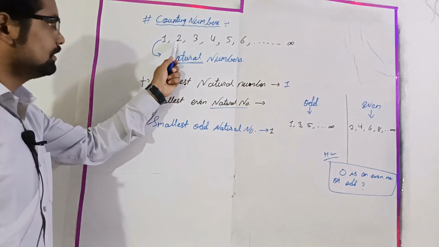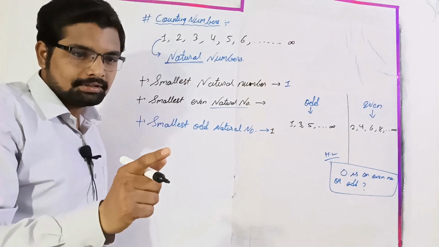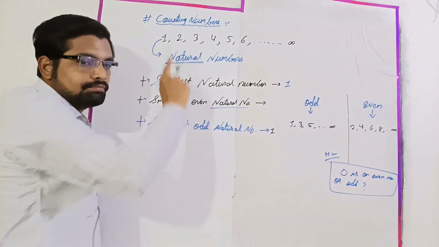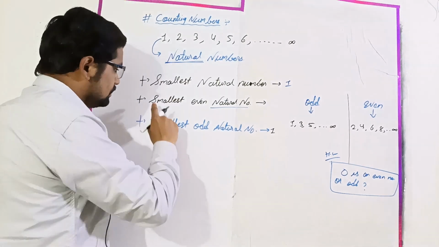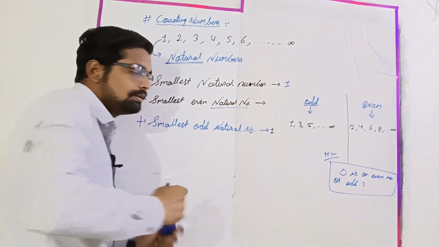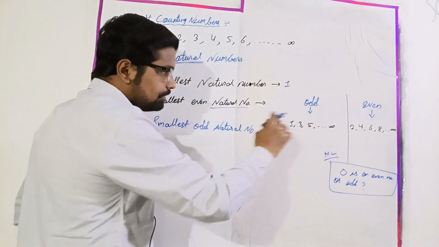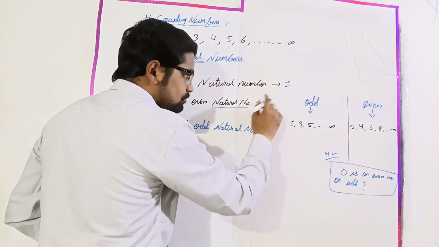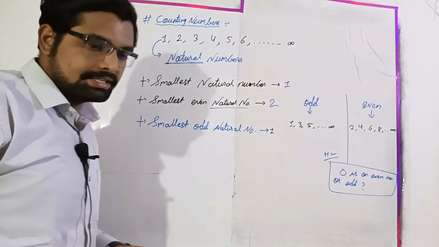As you can see here, we got the first even number. It means this is the smallest even natural number. So the smallest even natural number is 2.